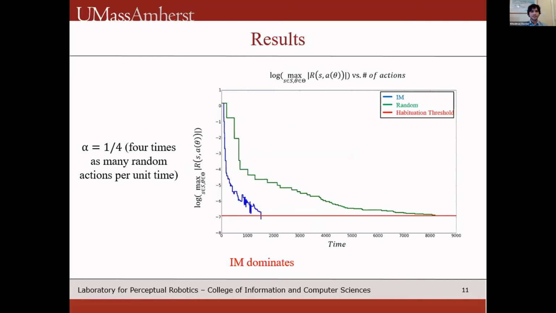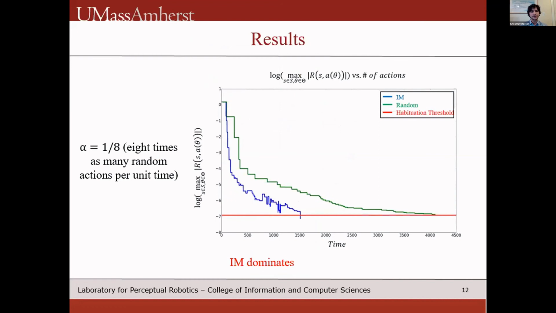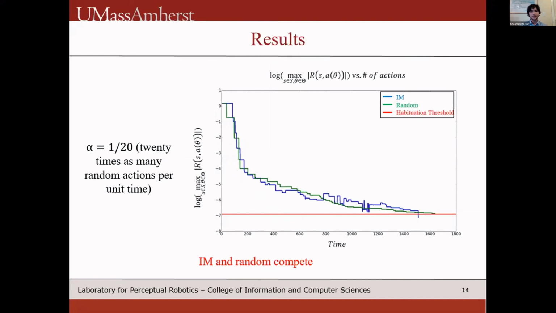We define alpha as the number of random actions that can be executed in the time it takes to plan and perform each intrinsically motivated action. To properly evaluate the expected impact, alpha considers both the total computation and execution time it takes to model the domain. Due to the lightweight aspect and ATG representations, IMSL outperforms random actions up to alpha equal to 1/20.